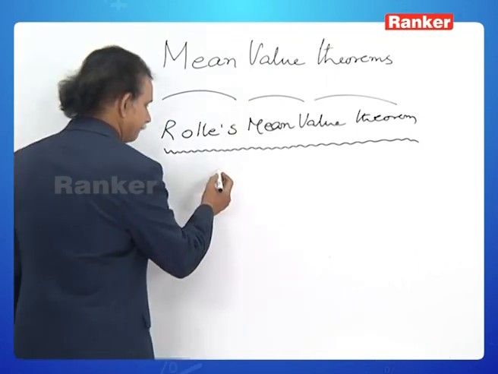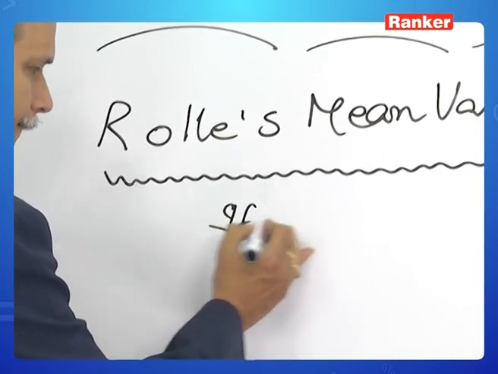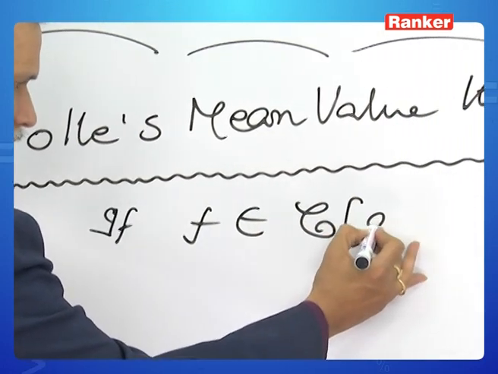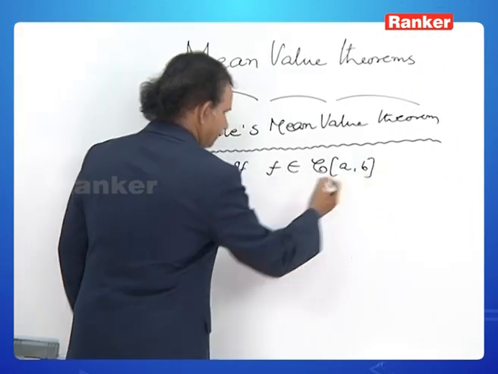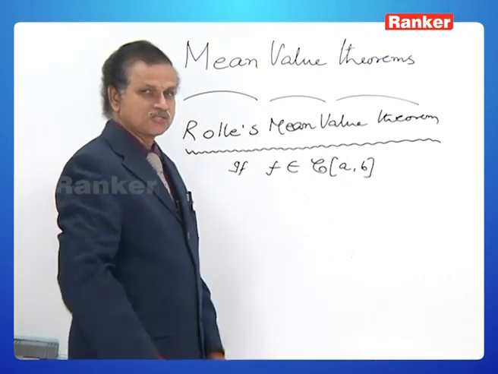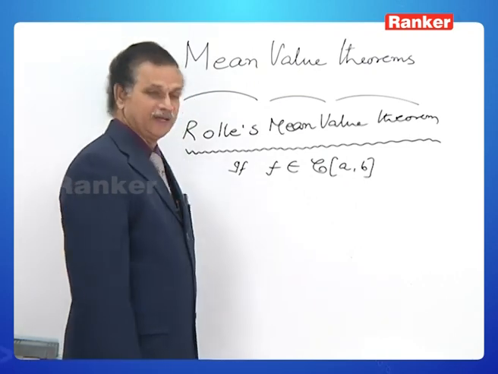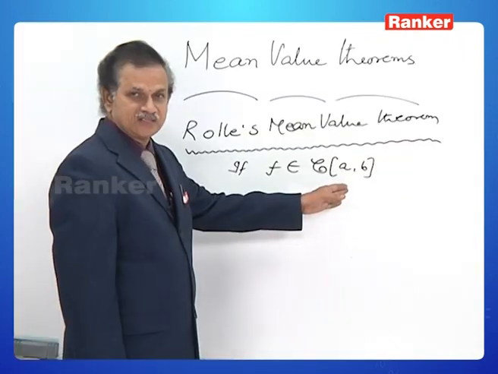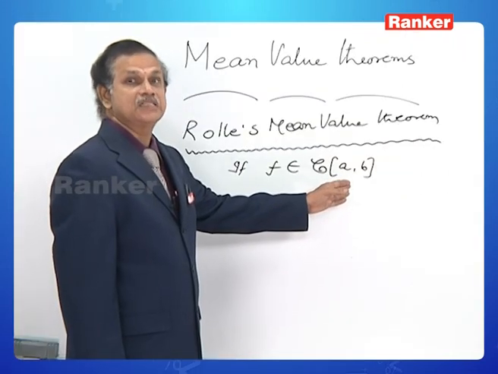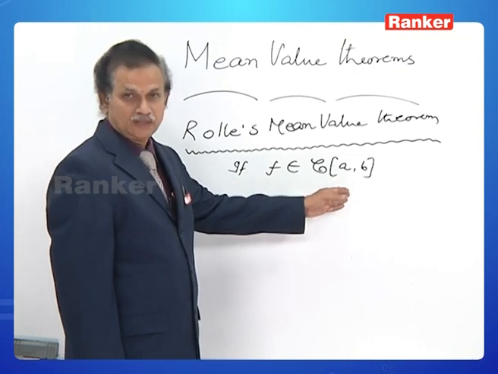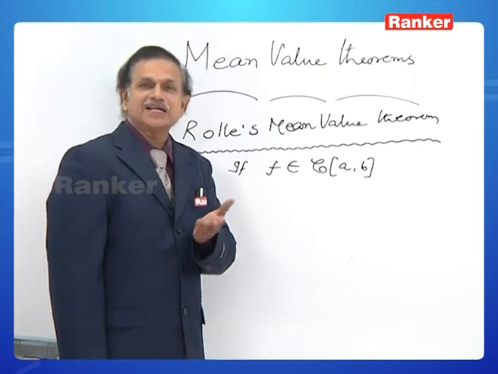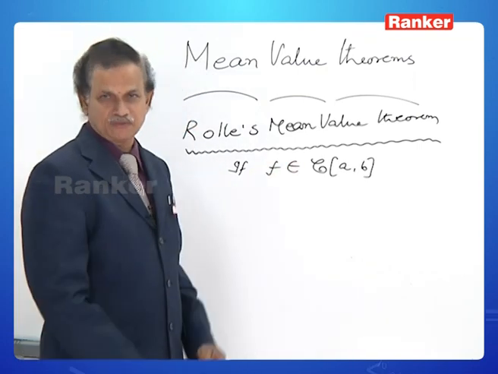If f belongs to C of closed interval a to b, let us recall this symbolism. This represents the set of all functions which are continuous on closed interval a to b. f belongs to that means f is continuous on the closed interval a to b.